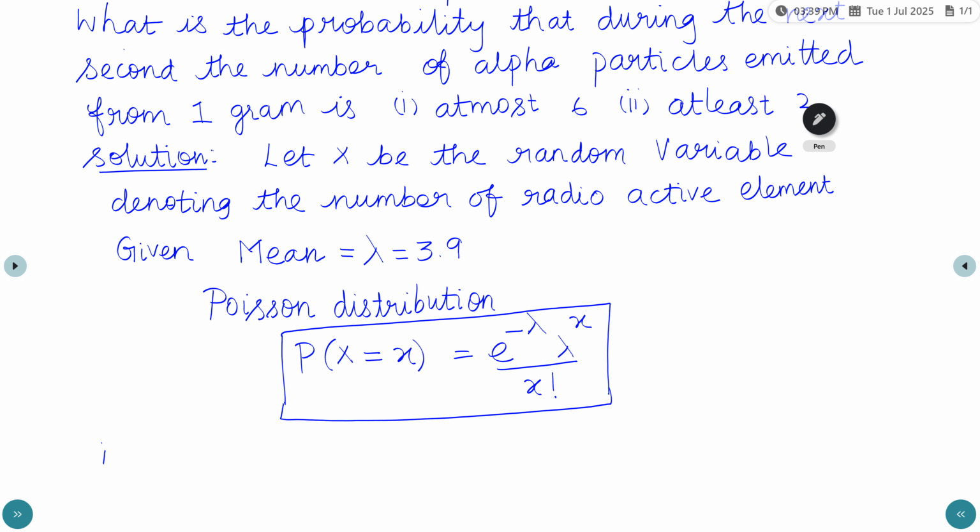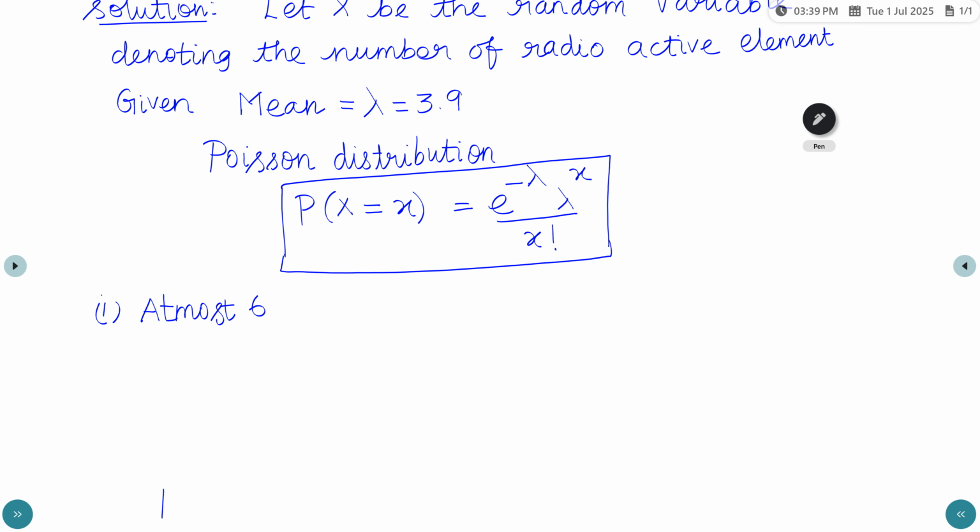In the first case, we need to find at most 6. That is P of X less than or equal to 6. Here they mentioned that at most means we should include the value 6 also.